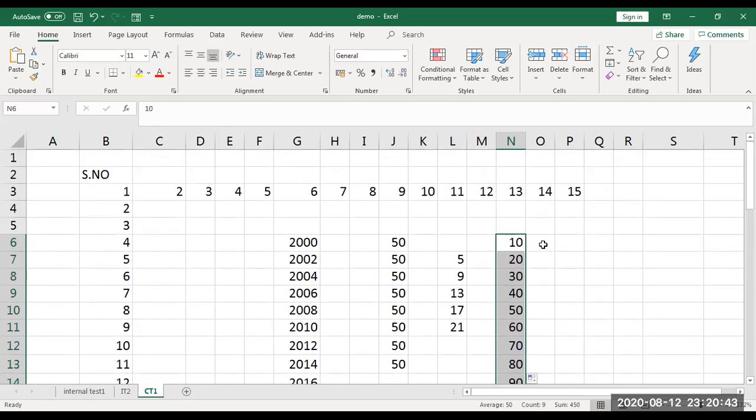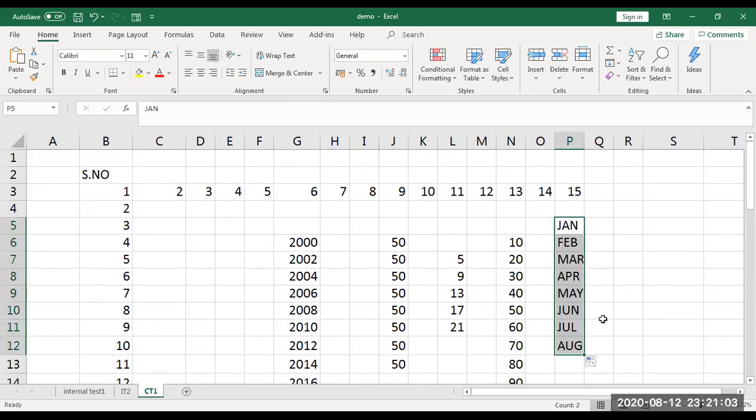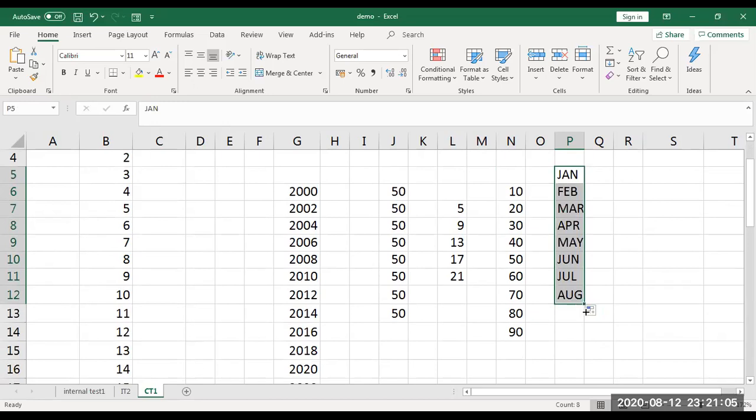Not only numbers, certain things like months in a year and days in a week also work. For example, I'm typing Jan, then Feb. So 2 consecutive entries, that is the rule. Type 2 things, then drag, and the remaining will be filled automatically.